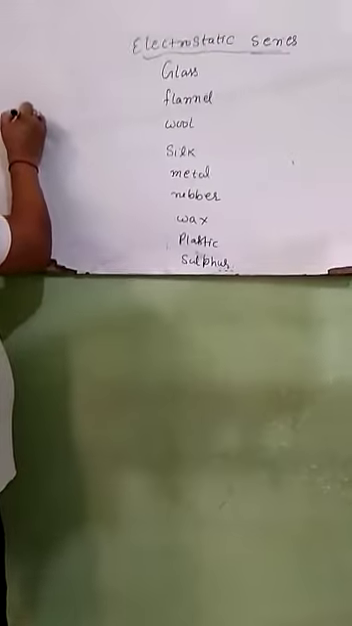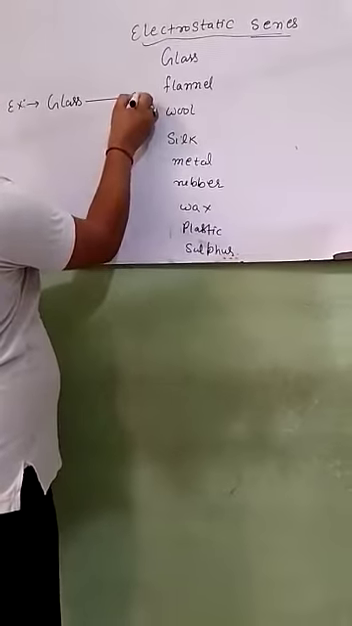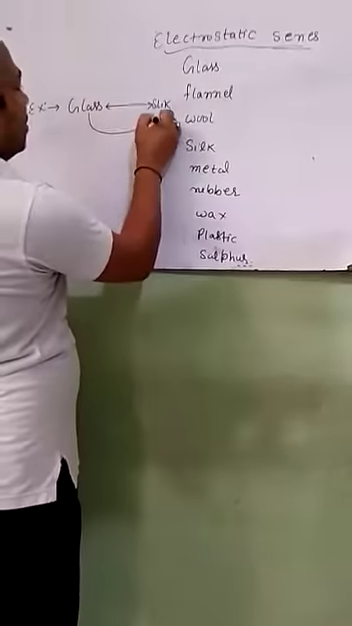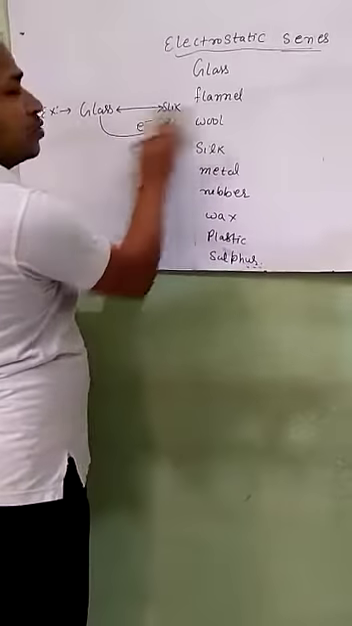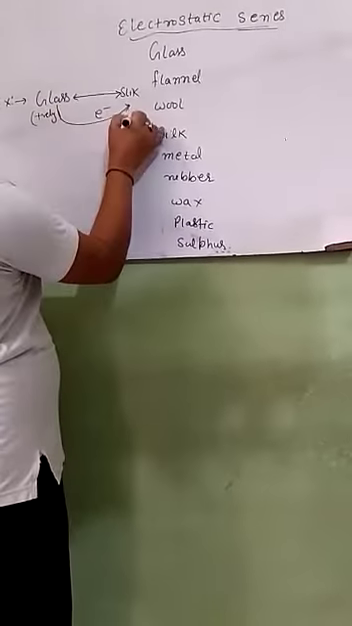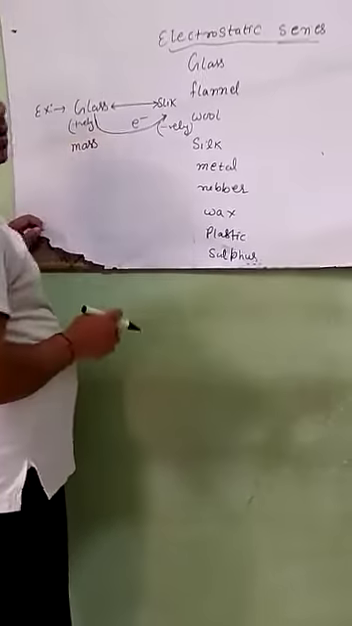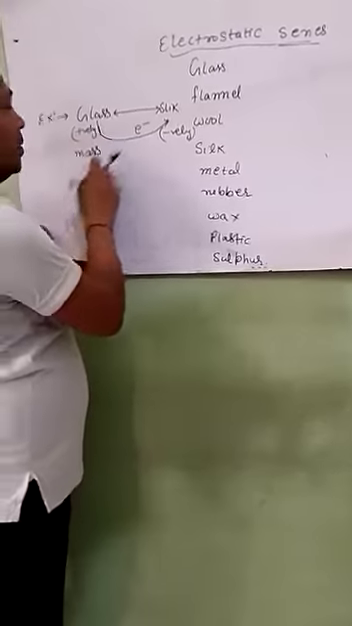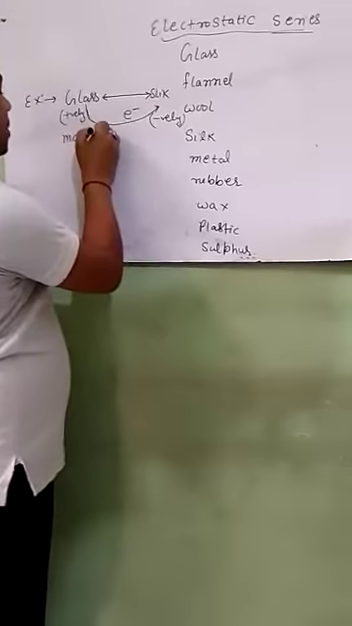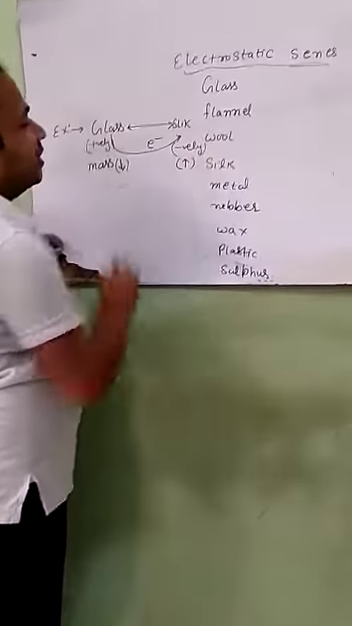Suppose a glass rod is rubbed with silk cloth. Then electrons are transferred from the glass rod to the silk cloth. That's why the glass rod becomes positively charged and the silk cloth becomes negatively charged. Therefore, what will happen to the mass of the glass rod? The mass of the glass rod will decrease and the mass of the silk cloth will increase.